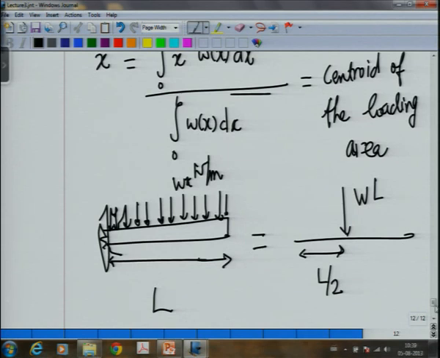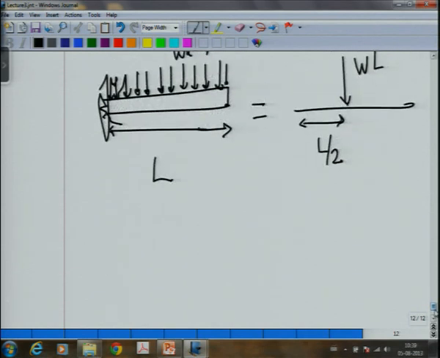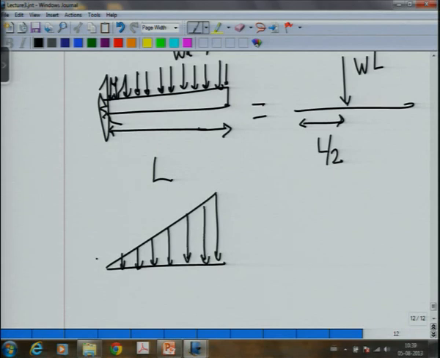Now, if we have a beam like this, and there is a triangular loading. It starts from 0 and becomes W at the end. So, that means the loading here is 0, it becomes W at the end.